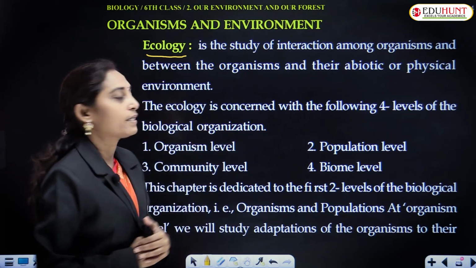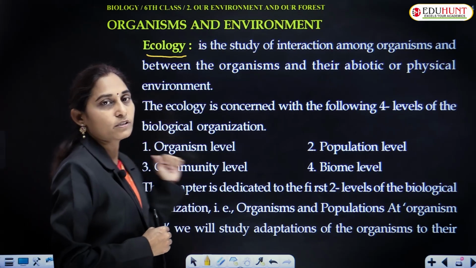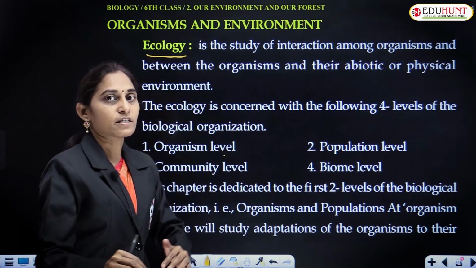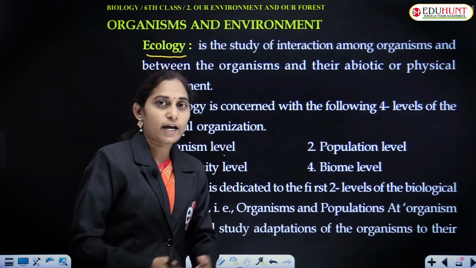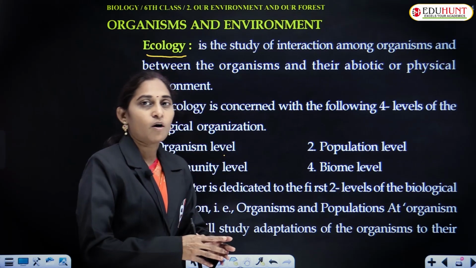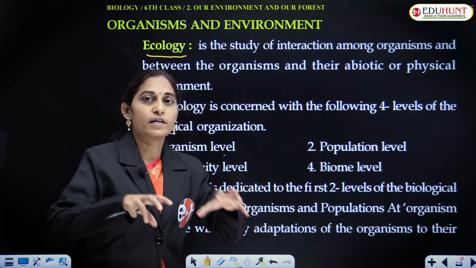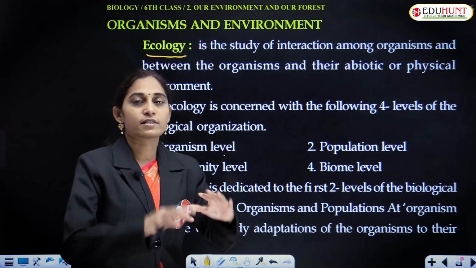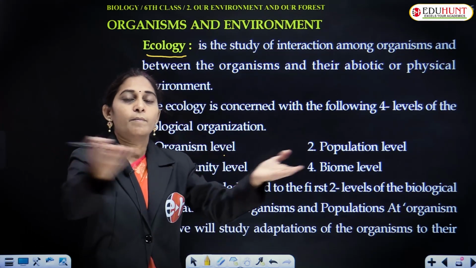And ecology is concerned with the following 4 levels of biological organization. One is the organism level, that is the individual level, and then the population level. Organisms together form a population. Then the community level, different populations constitute a community. And the last level is the biome level, all the communities form a biome.